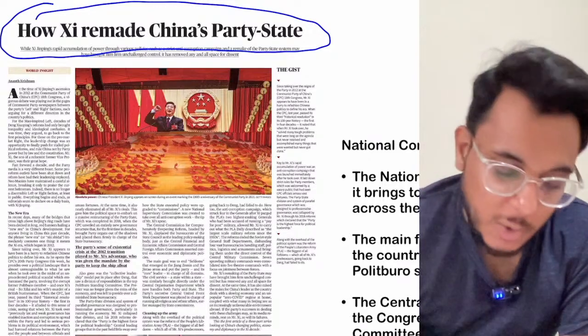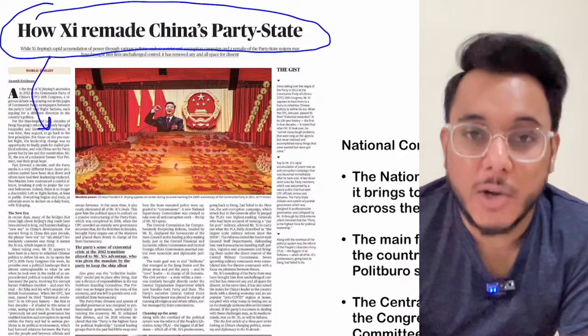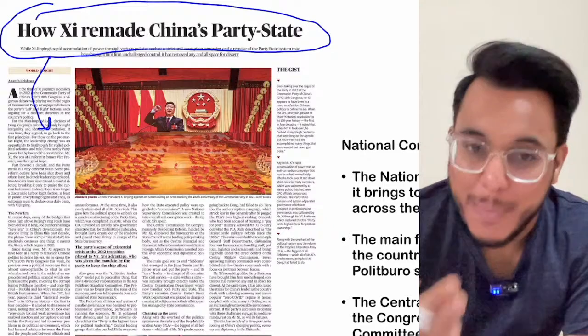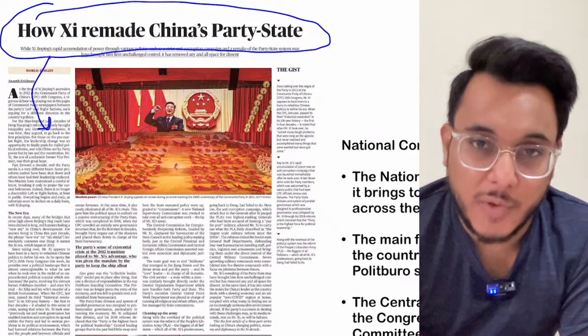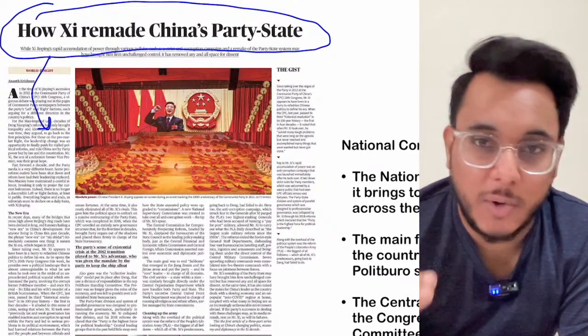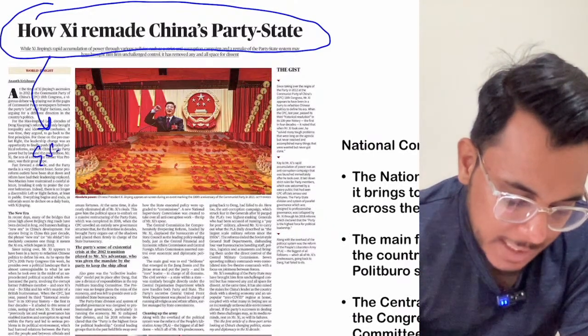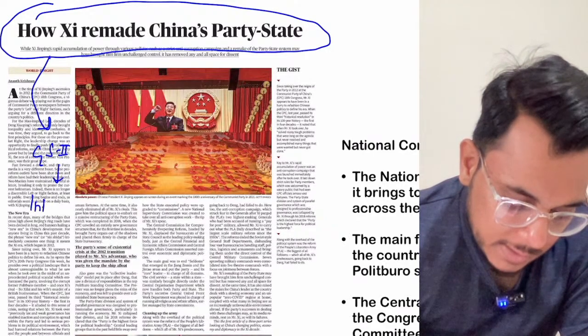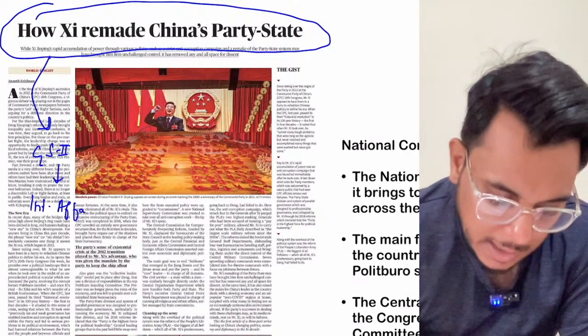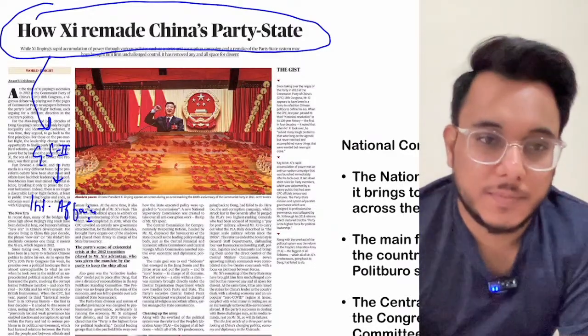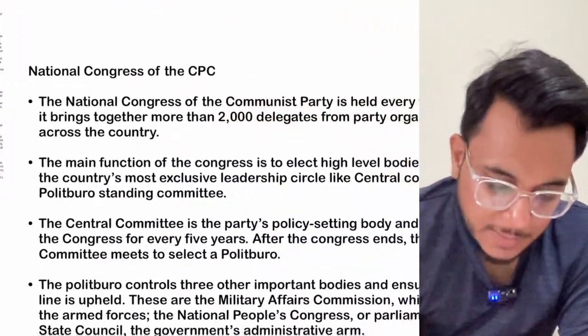Okay, so this particular article, guys, has come in a particular kind of background. We'll see that background first, and then the major takeaways of this article will be seen. This article will be seen with respect to GS paper number 2, international affairs. Okay, now let's start with the article.